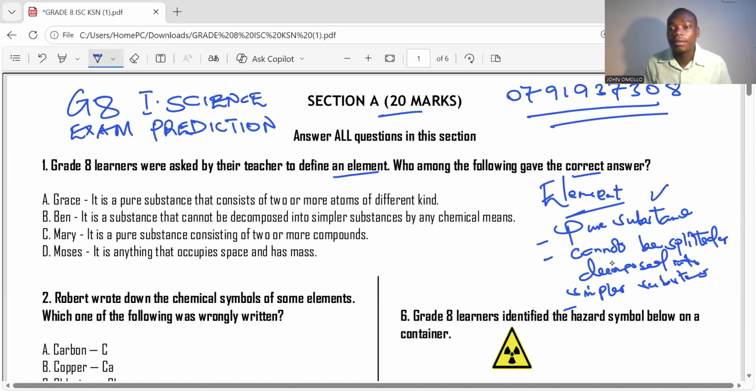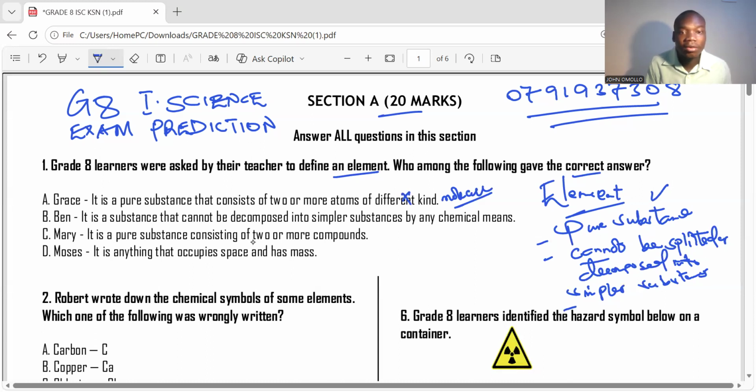Number 2, the main definition, it cannot be splitted or be decomposed into simpler substances. To decompose means that you break it down into simpler substances. So which among gave the correct answer? Grace, it is a pure substance that consists of 2 or more atoms of different kind. This one is a definition of a molecule, therefore it's wrong.